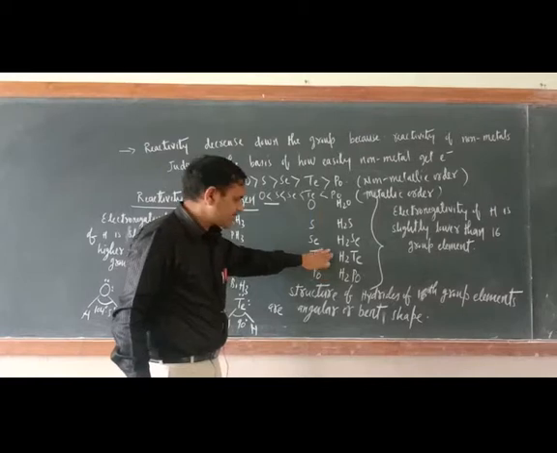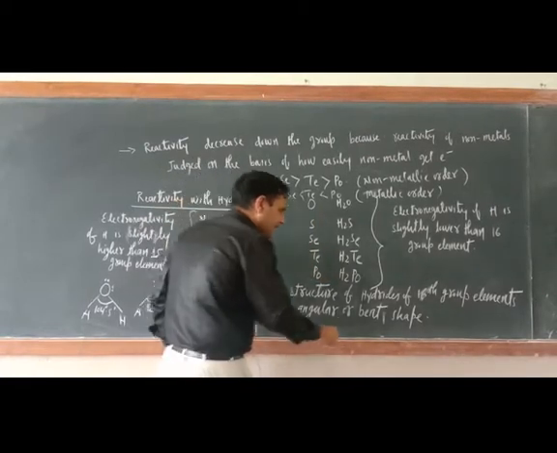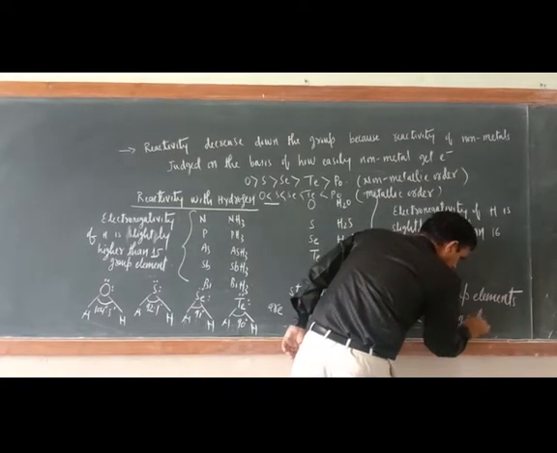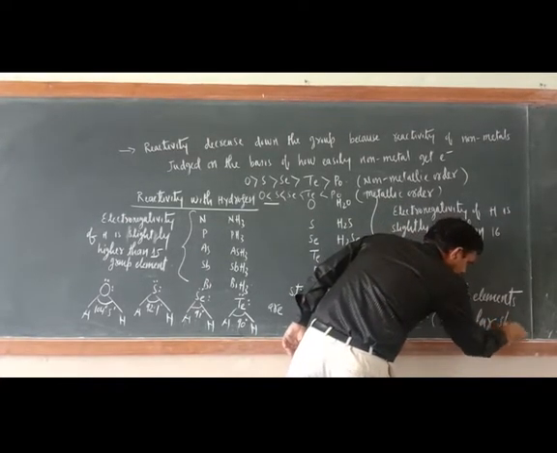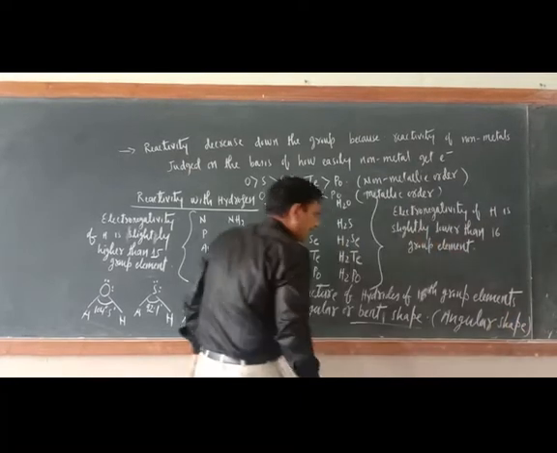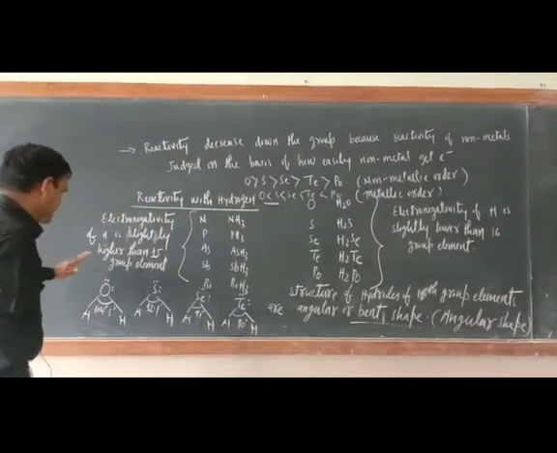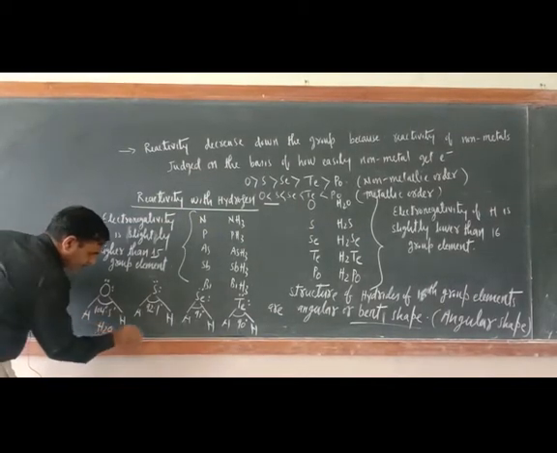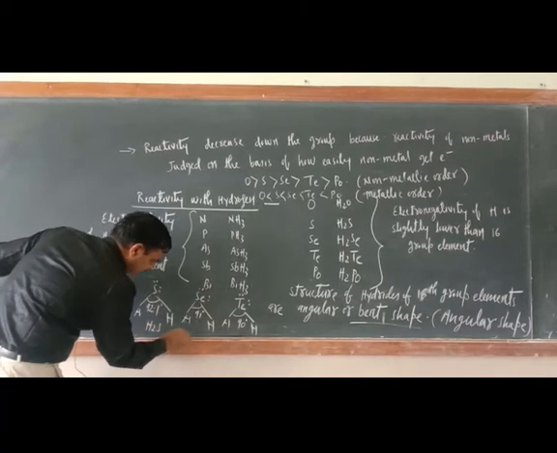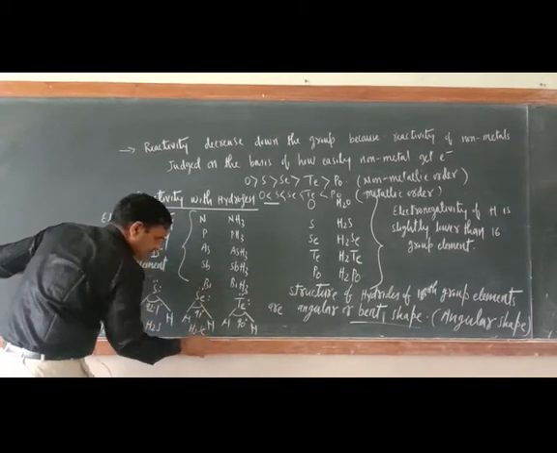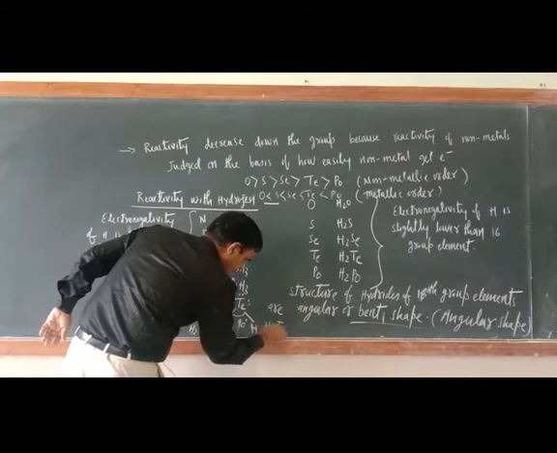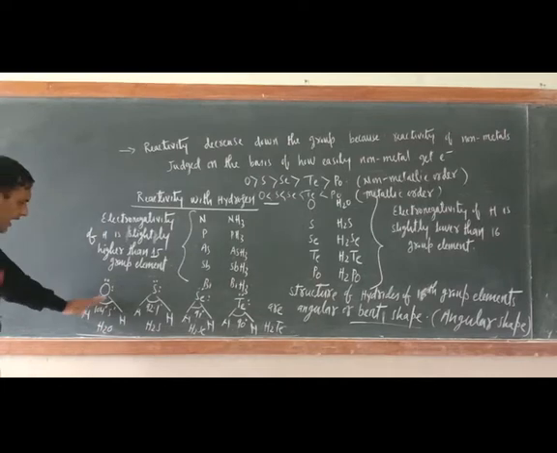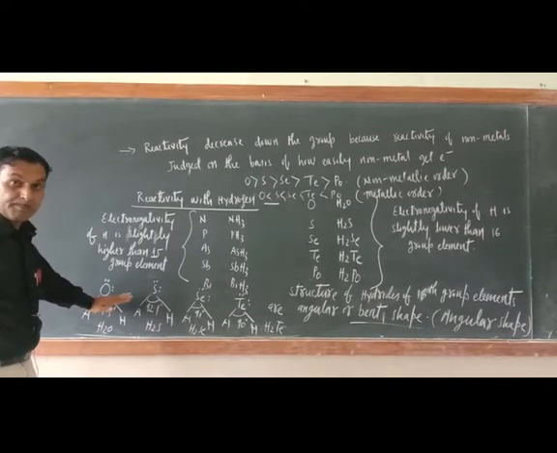of group 16 is concerned, their structure is bent shape, or you can say angular shape. So just see, this is the structure: H2O, H2S, H2Se, H2Te. Okay, all have the angular structure only, bent structure.